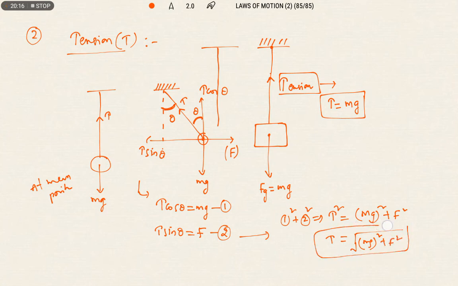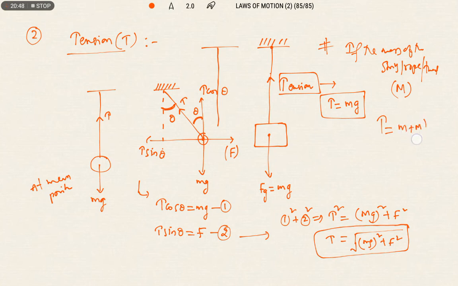Generally they will mention in the question that the string is a massless string. If the string is massless, we need not consider the mass of the string. If the mass of the string or rope or thread is given as capital M, then the tension produced in the string will be (small m plus capital M) into g.